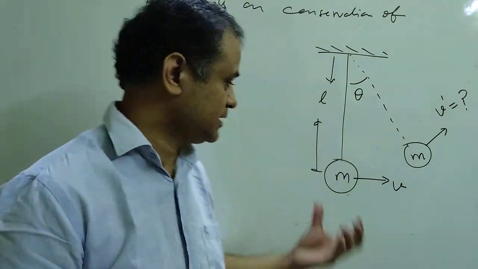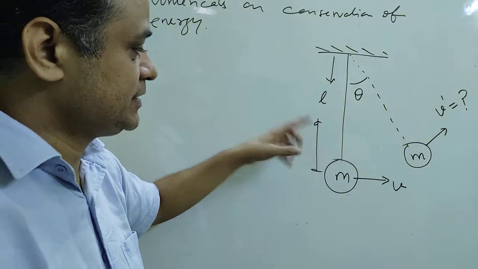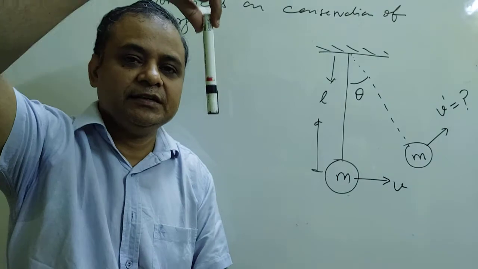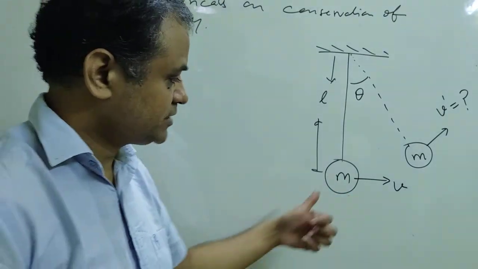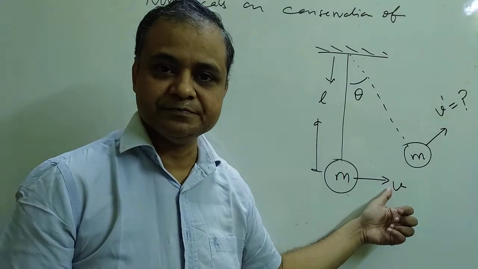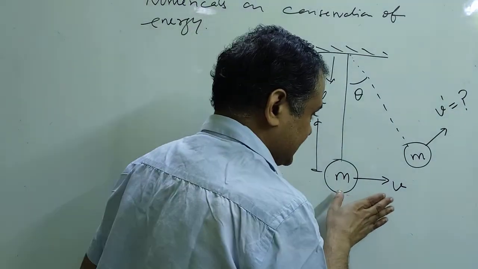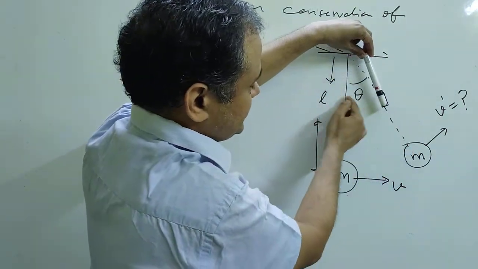Simple pendulum means a bob of mass m and a massless thread of length L suspended from a rigid support like this, and at the mean position, this is called the mean position. At the mean position its velocity is v. Because of this velocity and this kinetic energy, the bob reaches an angle theta. It makes an angle theta.